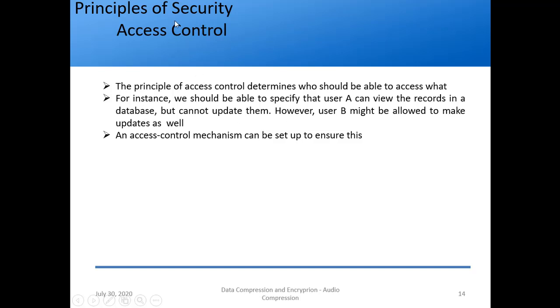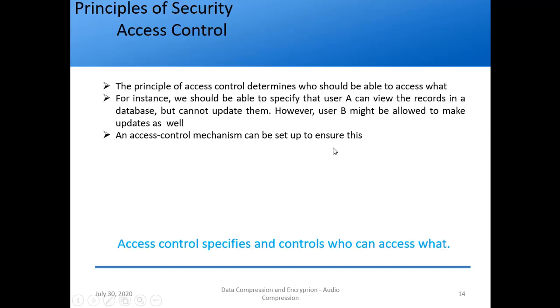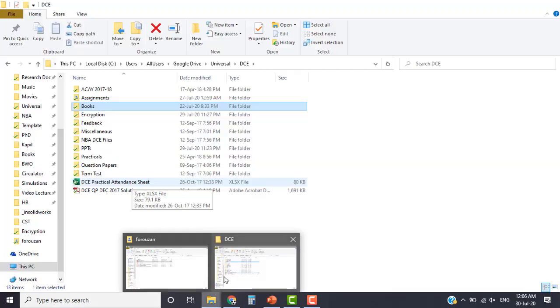For instance, as an example of access control, we should be able to specify that user A can view the records in a database. So he can view the database, meaning he has only read-only rights, but he cannot update them. So we can say he does not have edit or write rights. However, user B might be allowed to make updates as well. So an access control mechanism can be set up to ensure this, right? So access control specifies and controls who can access what. Okay.